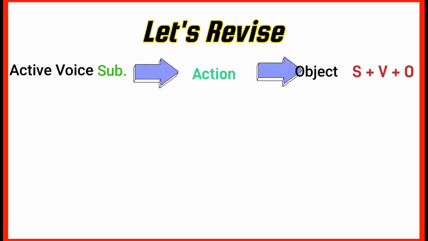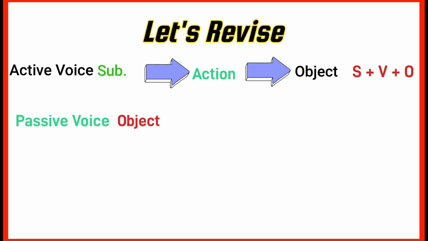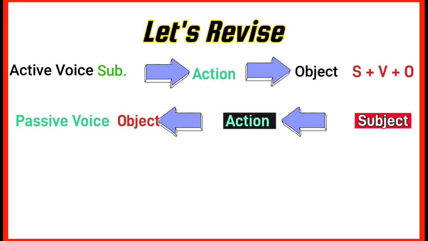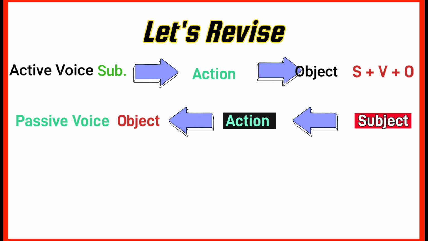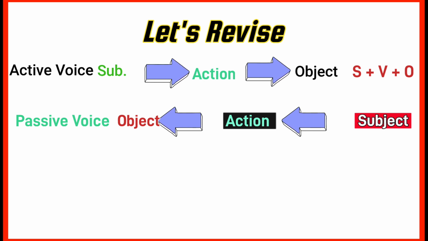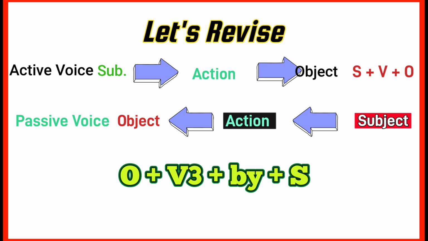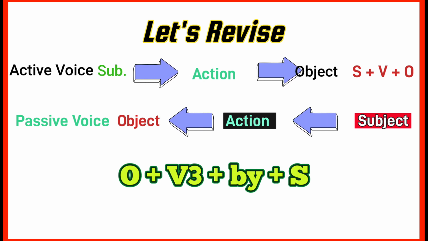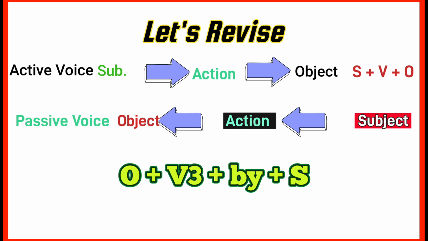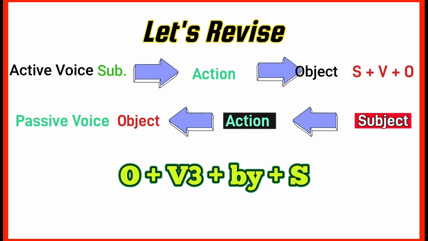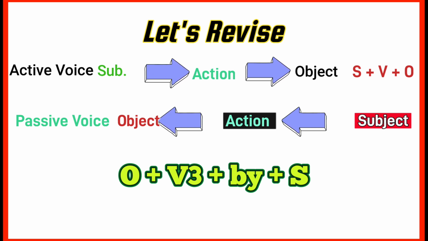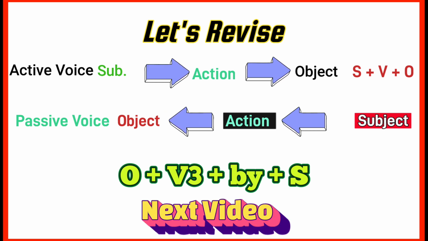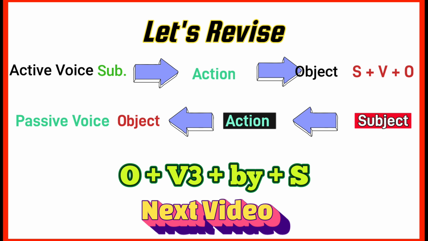Then we discussed passive voice. Here more importance is given to the object and the action that is being performed rather than who has performed the action. General sentence structure of it is object plus verb's third form plus by plus subject. Please note that these are just a general structure and modification of the structure is based on tenses that will be discussed in the next video.